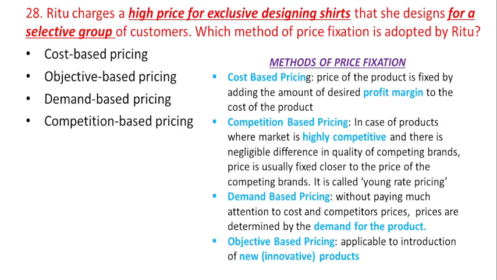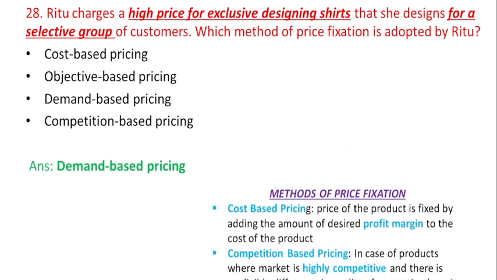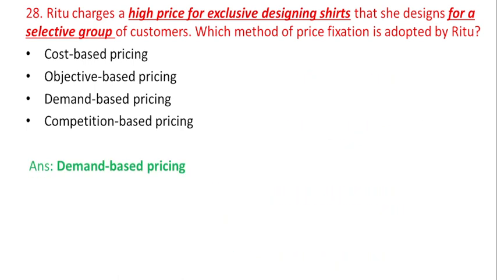In case of demand based pricing, without paying much attention to the cost and competitors' price, the prices are determined by the demand for the product. And objective based pricing is applicable to the introduction of a new product. So the right answer is demand based pricing.